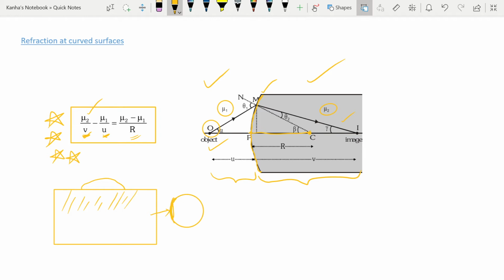If this is medium 1, this is medium 2, and this is medium 3, light comes from medium 1 to 2. For this you apply the equation once and find the image. That image, if it is inside, acts as the object for the next refraction at the second surface, and you use the equation again to find where the actual image lies.